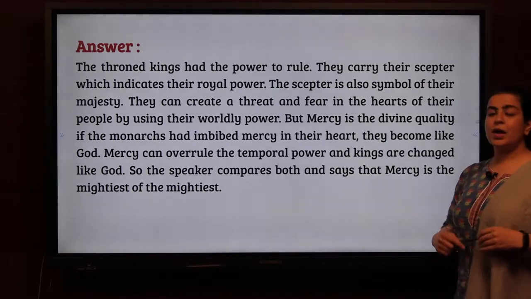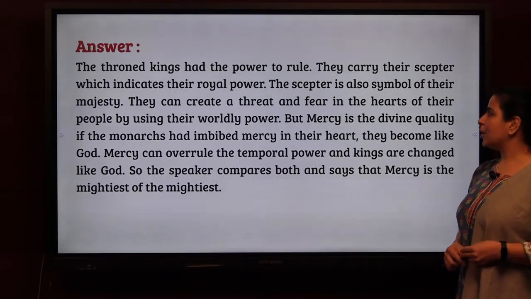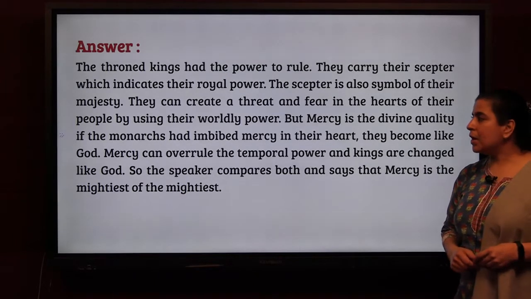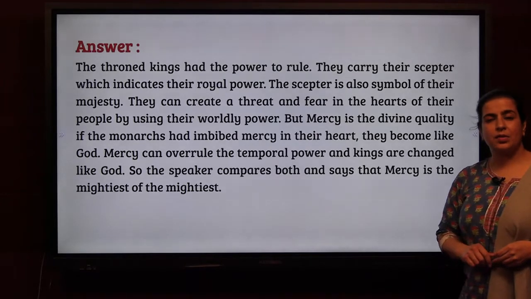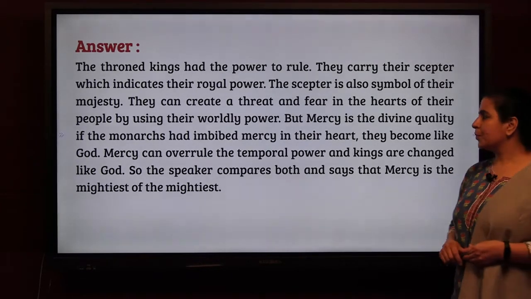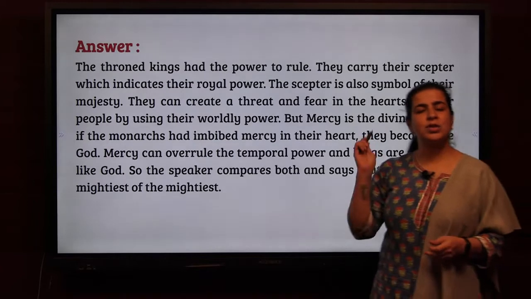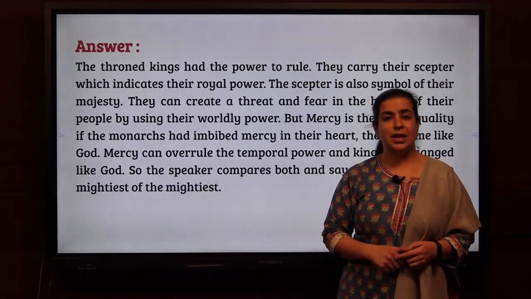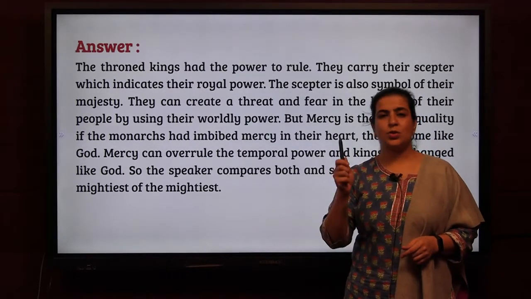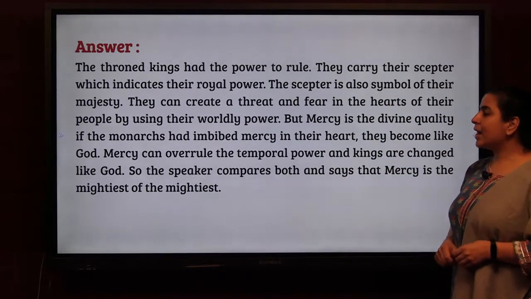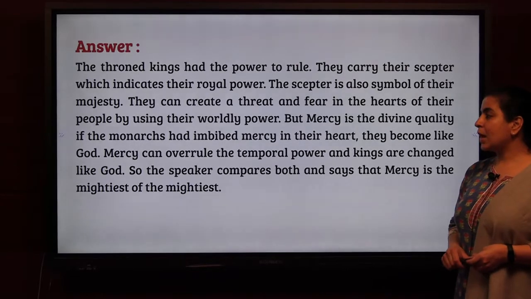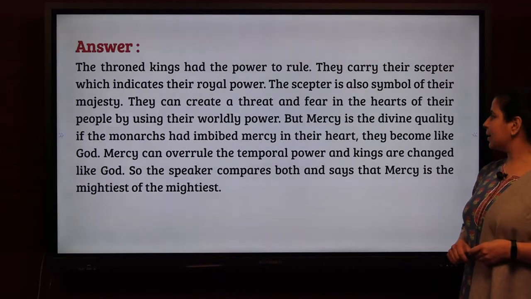That means they are powerful. They can create a threat and fear in the hearts of their people by using their worldly powers. That means the decision making. Whatever they say, everyone has to do. Now your mama says you have to sleep by 7:30. She's like a king, she's like a ruler. Once she has said it, you have to do it. Correct? But mercy is the divine quality if the monarchs had imbibed mercy in their heart.